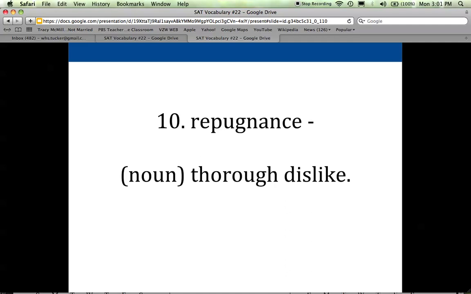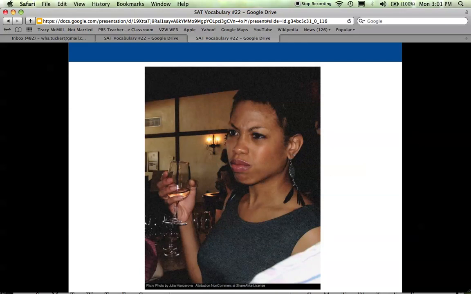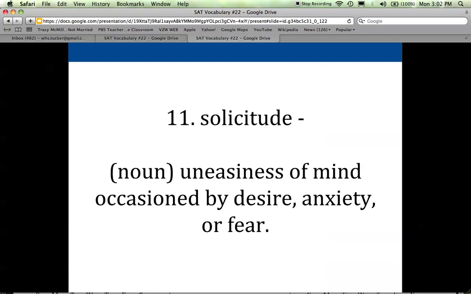Repugnance. This word to me sounds like its meaning. Something that is repugnant describes something that we find very distasteful or we don't like. And repugnance is the noun, which is just the thorough dislike you have for something. So different people experience repugnance when they encounter maybe someone they don't like or a food they don't like. And the expression on this woman's face looks to me like thorough dislike. Whatever she is staring at, she is not happy with.